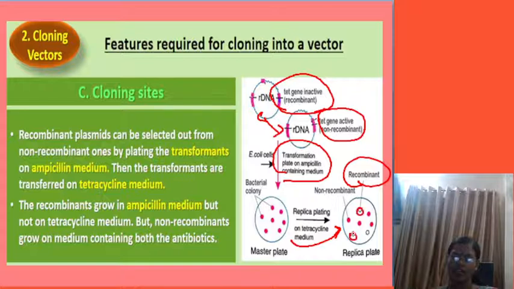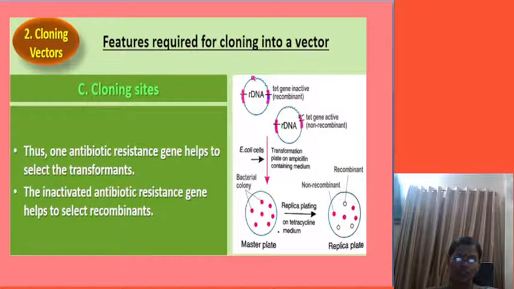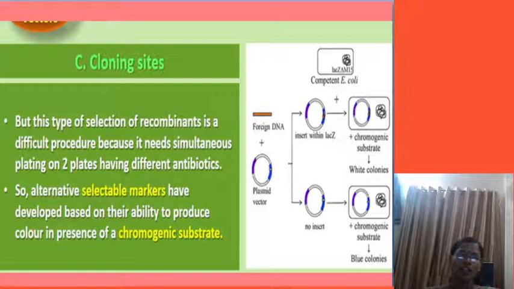These are the recombinant plasmids and these are the non-recombinant plasmids. That is done by the ampicillin resistant gene. One antibiotic resistant gene helps in selecting the transformant, and the other is going to remove the non-transformant.